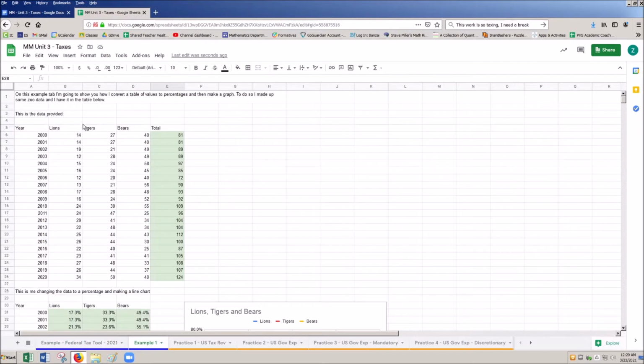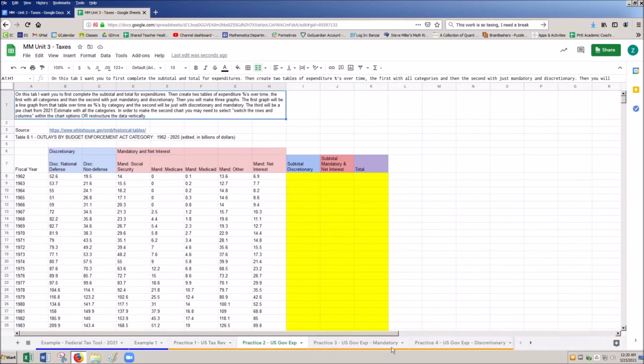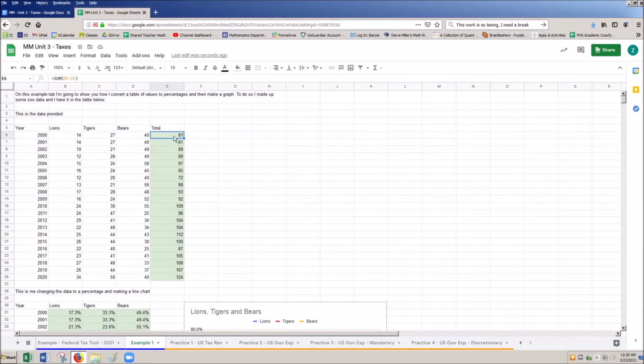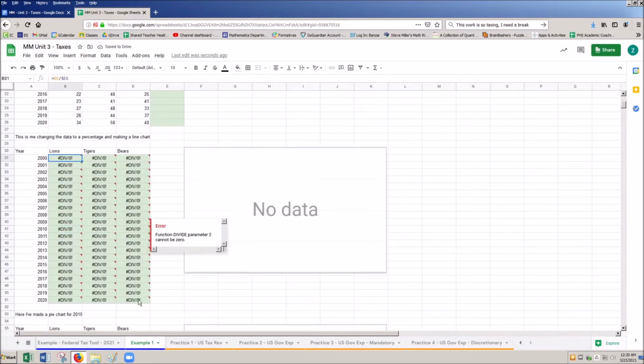Here I have lions, tigers, and bears, oh my, and I'm going to show you how I come up with this total column here. This data is super similar to all this tax data. All that we're going to be doing is first and foremost erasing this stuff, okay? So I'm going to get rid of all this, and I'll show you guys exactly how I make it as we go through.